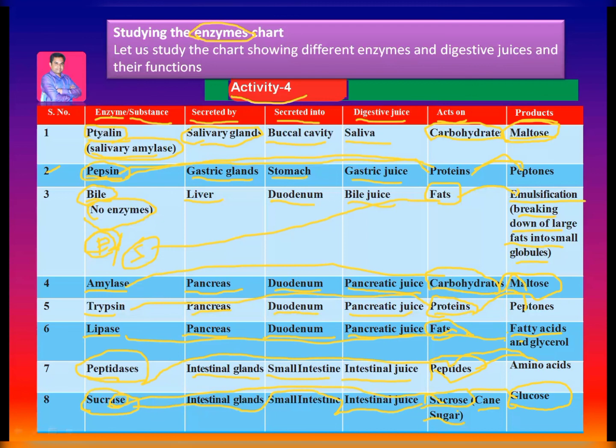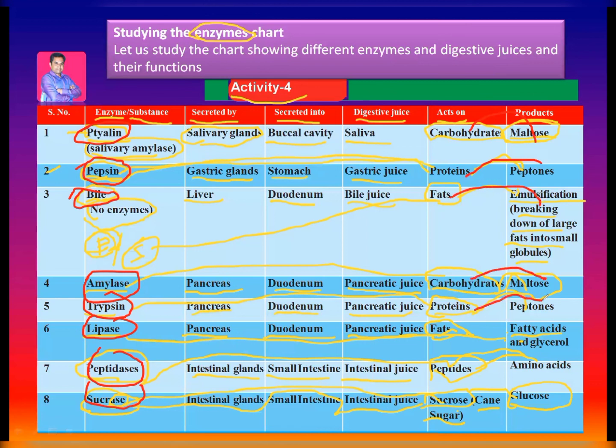These enzymes are ptyalin, pepsin, bile juice, amylase, trypsin, lipase, peptidases and sucrase. They play a major role in important processes like converting carbohydrates into maltose, proteins into peptones, and fats into small globules. They convert only in the presence of these enzymes. So keep this in mind, most important.